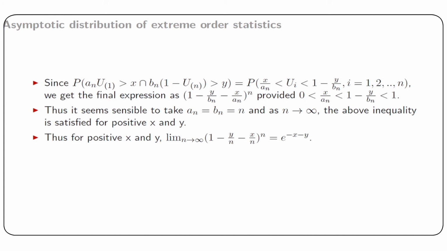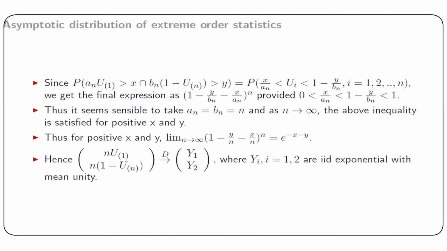Hence, we find that the joint asymptotic distribution of n u_(1) and n(1 - u_(n)) is the joint distribution of (Y1, Y2), where Yi are IID exponential variables with mean unity.